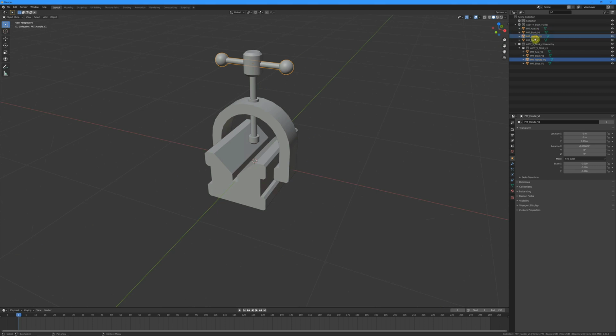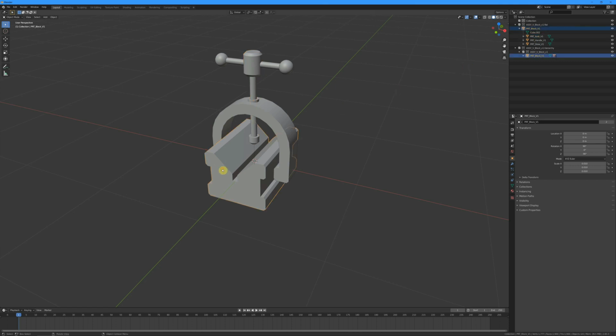To do that, it's very simple. You'll have your parts up here, and I'm going to select a part like the handle, hold down the Shift key on your keyboard, and then drag that over the top of the word block. I'm going to take the word shoe, and drag that over the word block, and the word axle, holding down the Shift key again, over the word block. You'll notice a small symbol with the number 3 has appeared. That's to say it's got 3 children. And if I expand this out, you can actually see the 3 individual children parts.